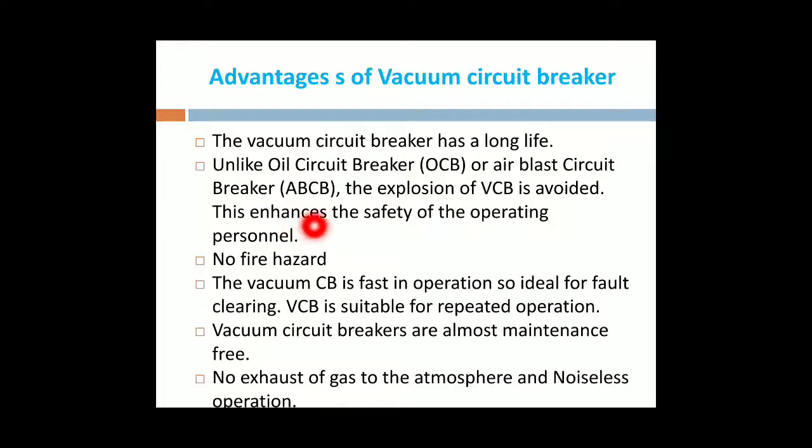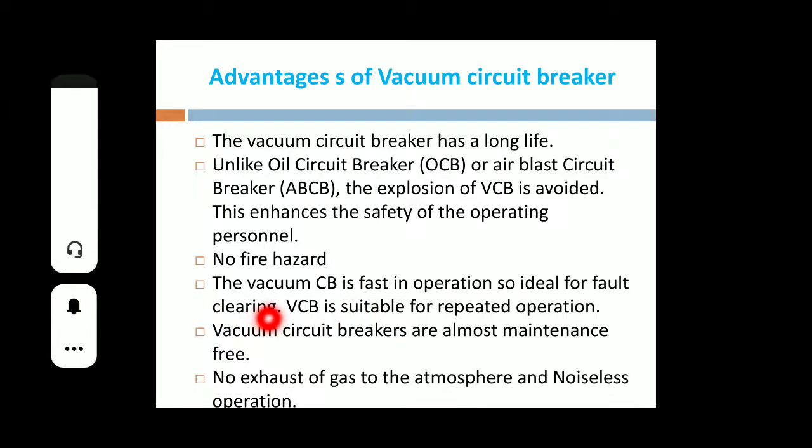This enhances the safety of operating personnel. Since there is no oil, it gives more safety. Next is fire hazards. We have fewer fire hazards when compared to oil and air blast circuit breakers. The vacuum circuit breaker is fast in operation, so it is ideal for fault clearing.